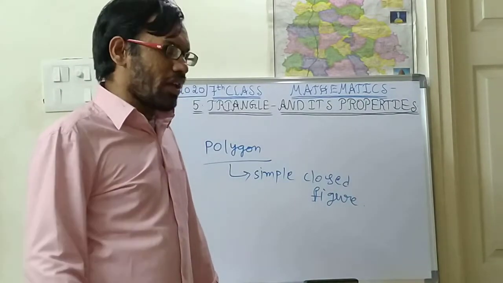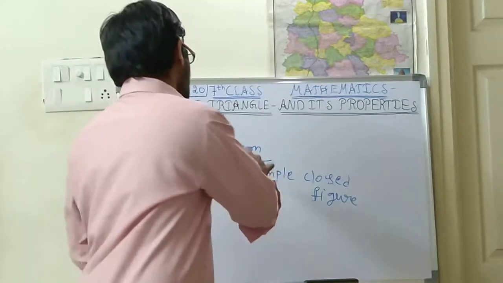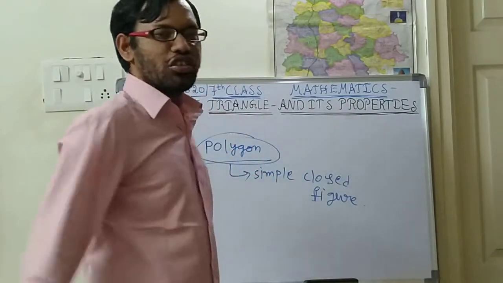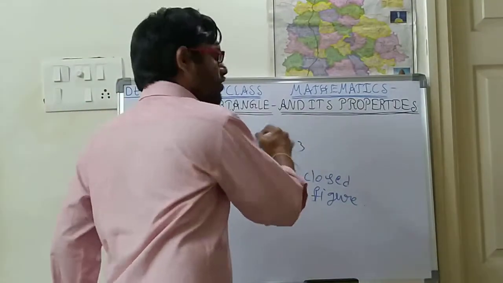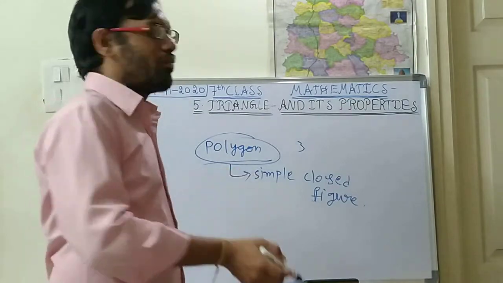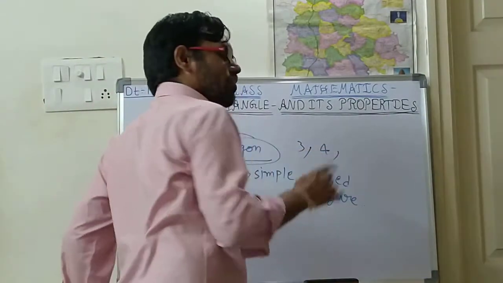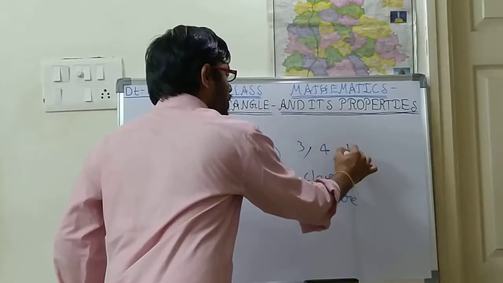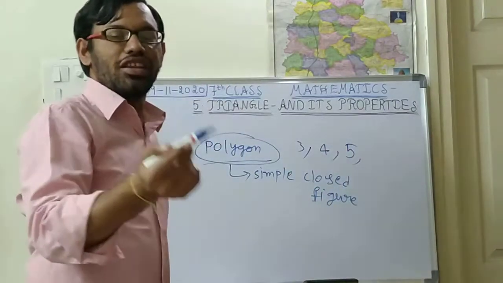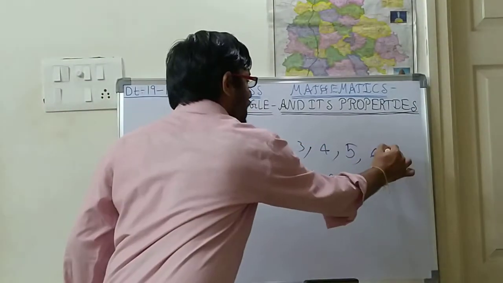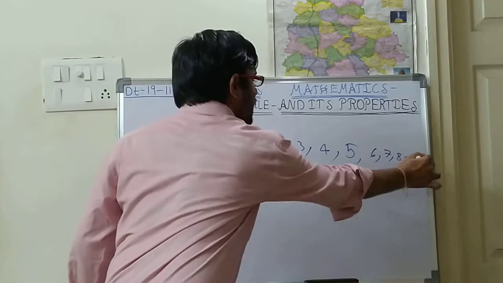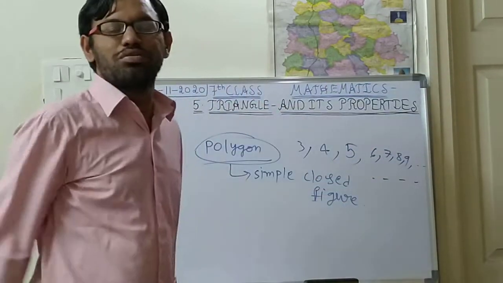So here, see children, polygon means there will be so many shapes. With three line segments there will be one shape, with 4 line segments there is another shape, with 5 line segments there is another shape, and 6, 7, 8, 9, and so on. So many shapes will be there.